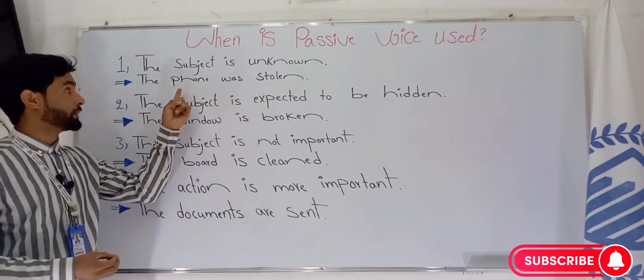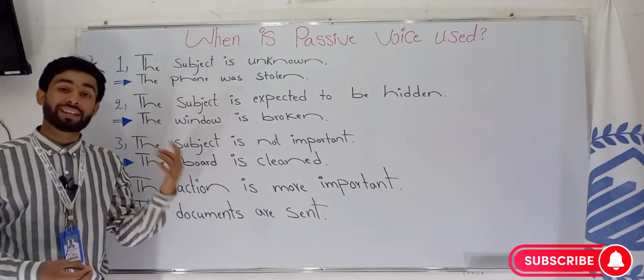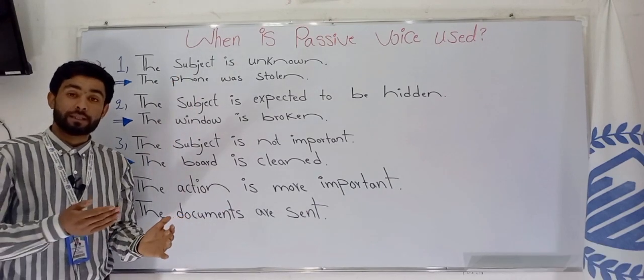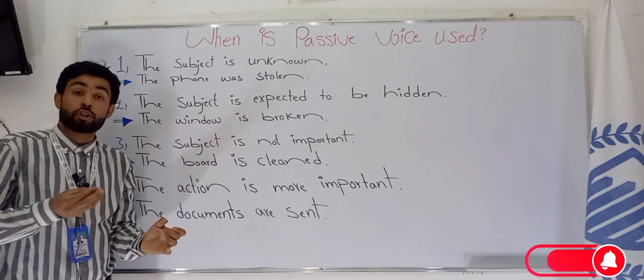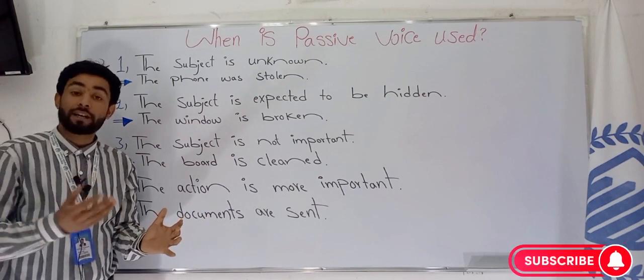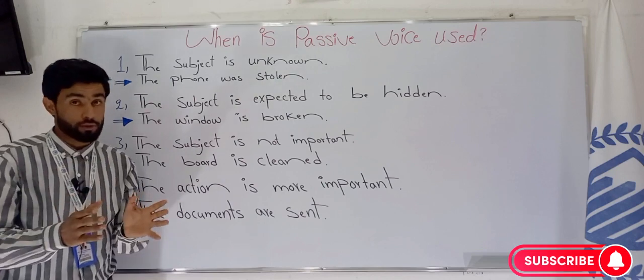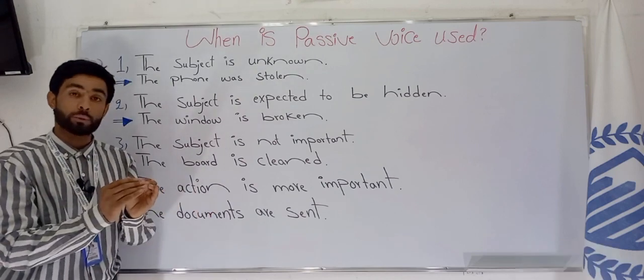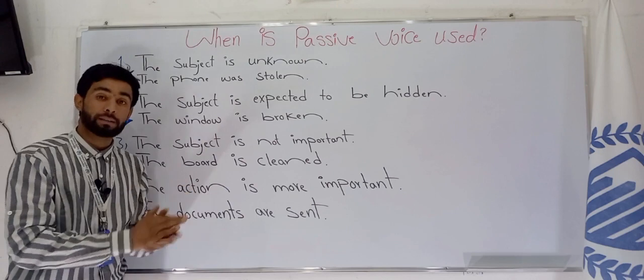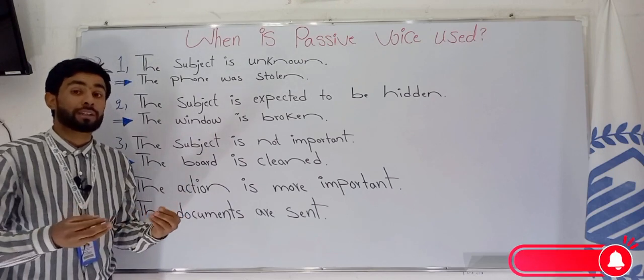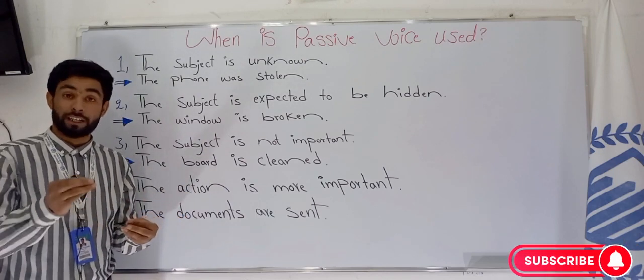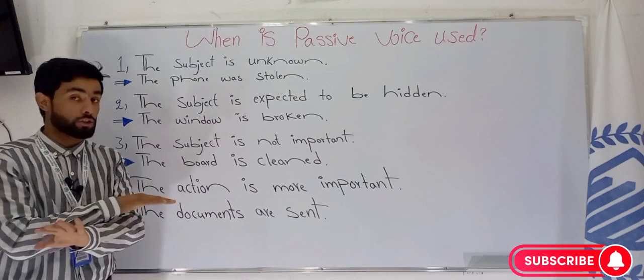Look at this example. The phone was stolen. In this sentence, the subject is not clear. If I knew who was the thief, who was the robber, then of course I would go to him and I would take back my phone. But I don't know. The doer, it means the robber, the thief, is not clear.